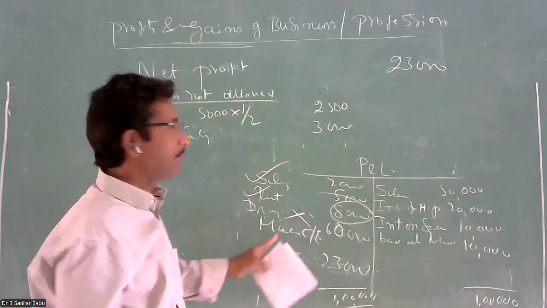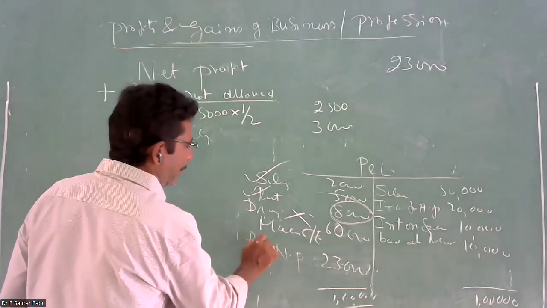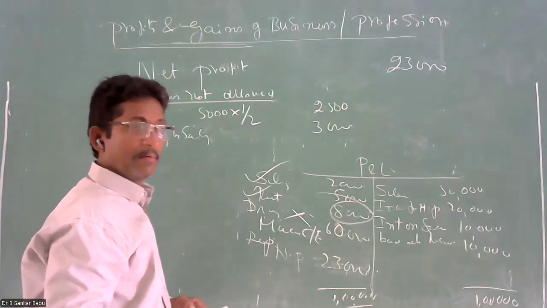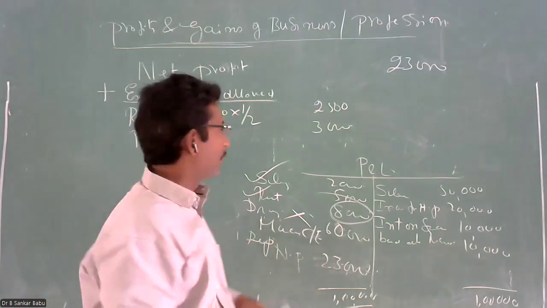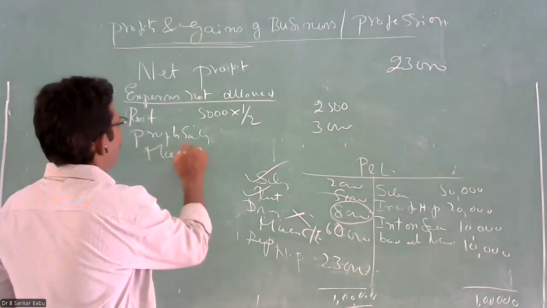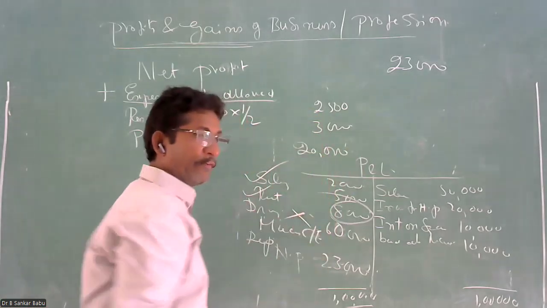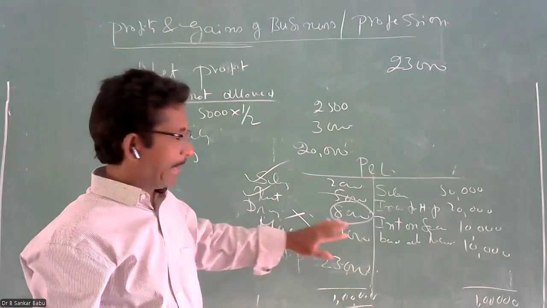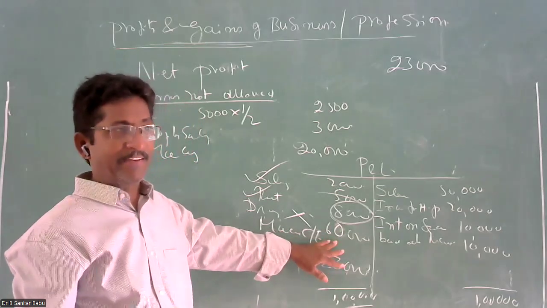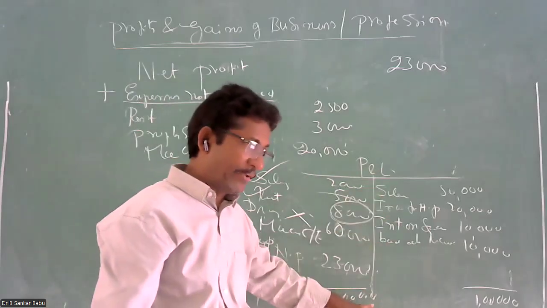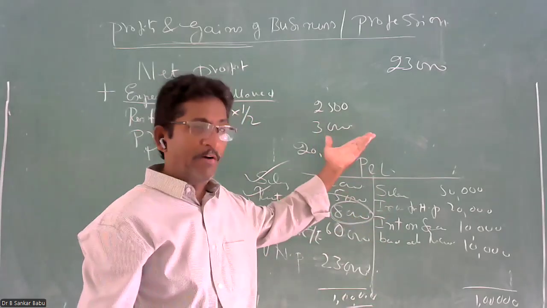What you can allow is the depreciation. Only depreciation is allowed. But machinery costing 60,000, this machinery capital expenditure, is not allowed. So it should not be debited. Your accountant has debited the capital asset here. It means your profit has come down. It is added back to your net profit to know the real profit.